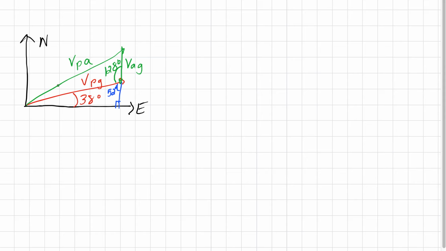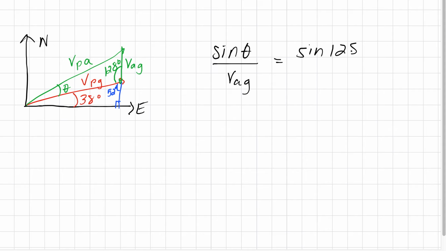So let's let this angle be theta. So using the law of sines is all about proportions. So sine of theta over the velocity of air with respect to the ground is equal to sine of 128 degrees. And we need the vector that's opposite it, the velocity of the plane with respect to the air.